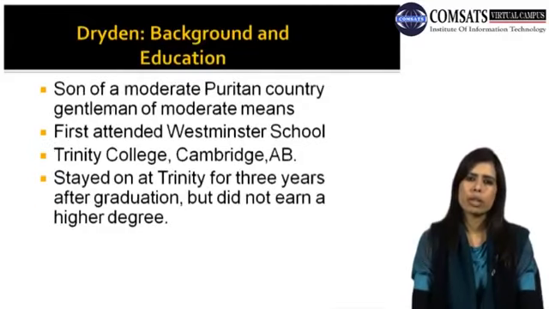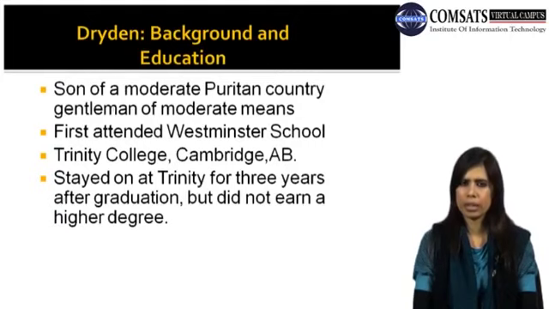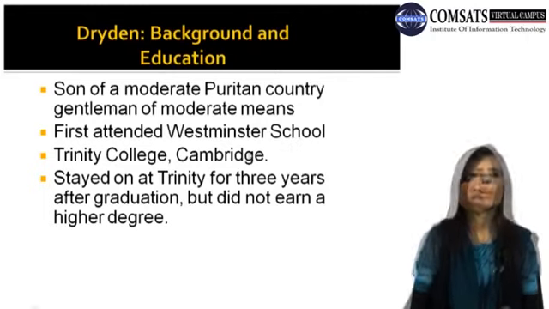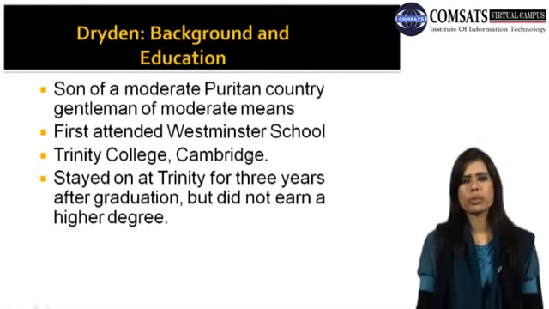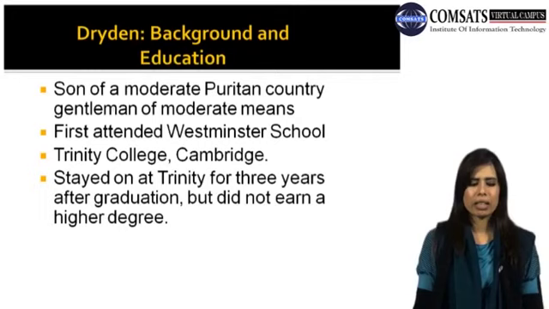Here, my dear students, we are talking about Dryden, because he was the most dominating figure of the Restoration period. So it is very important to tell you something about Dryden, his background and education. Basically, Dryden was the son of a moderate Puritan country gentleman of moderate means. He first attended Westminster School, and then Trinity College, Cambridge.